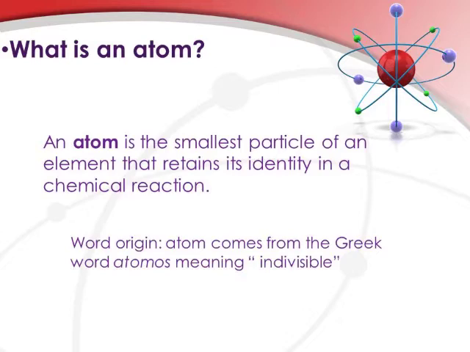In Greek, the prefix a means not, and the word tomos means cut. So atomos means uncuttable, or indivisible.